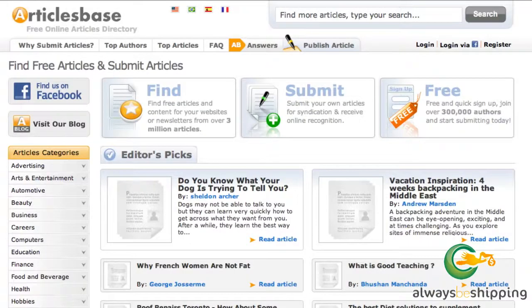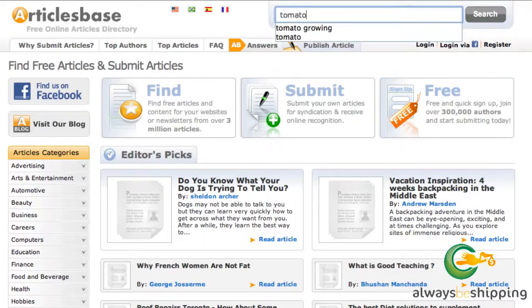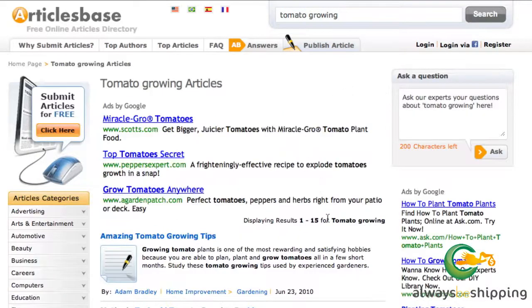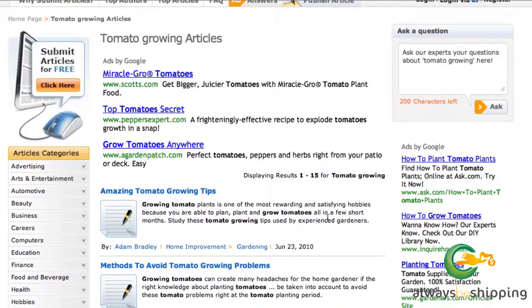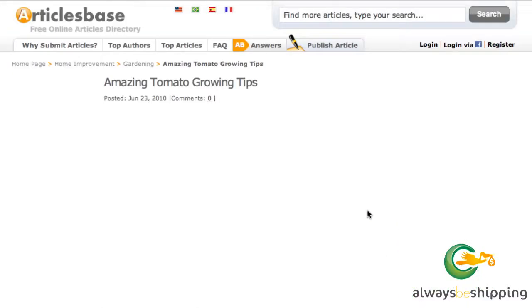Final place that I want to show you to get articles, and this is actually my favorite, and that's why I saved it for last, is ArticlesBase, and I'll show you exactly why I like ArticlesBase right now. We'll put in tomato growing, and here's a bunch of tomato growing articles. Amazing tomato growing tips. Sure, let's take a peek at that one.